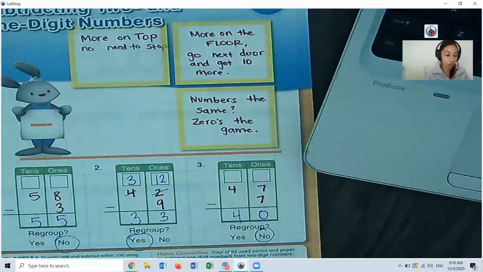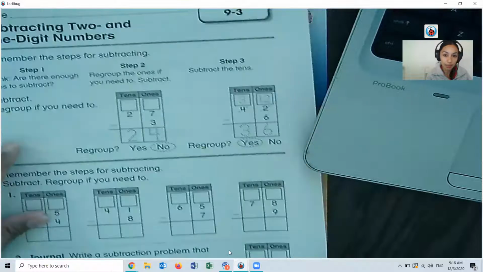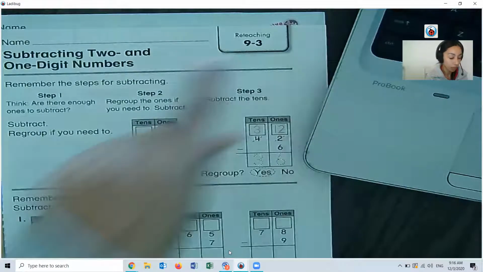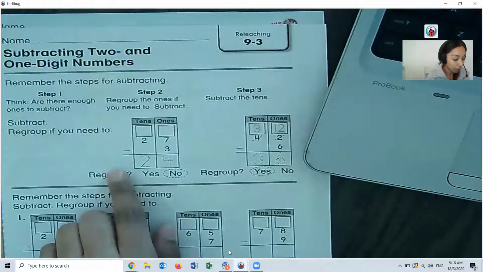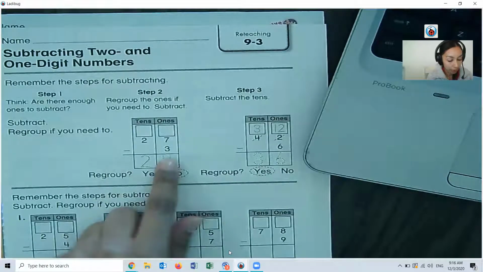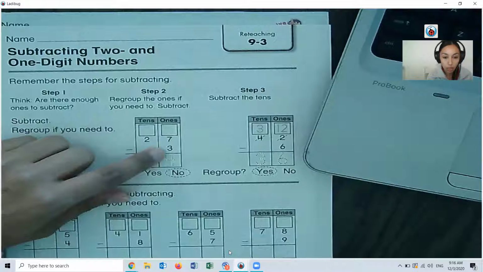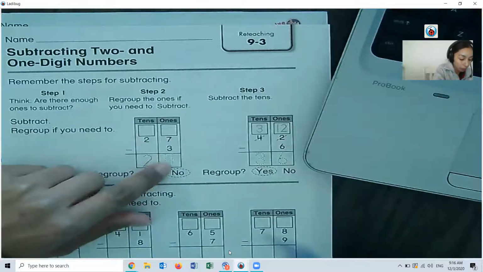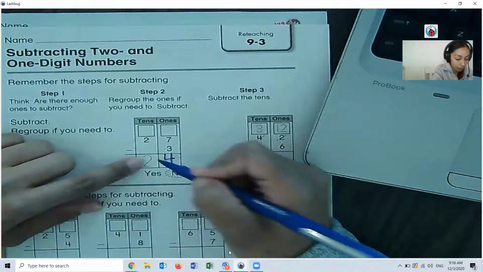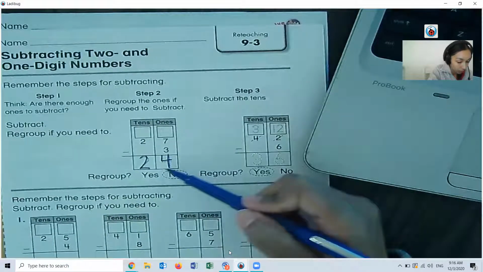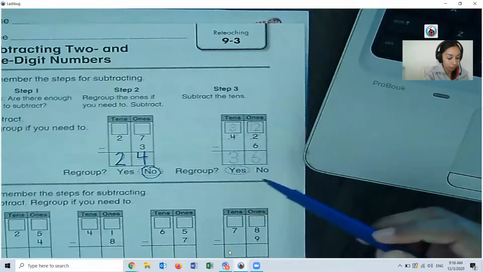We're going to go to this sheet now. I'm on the side that says reteaching 9-3. So we have the example up here of 27 minus 3. So this one, if I look at 7 and 3, there's more on top. No need to stop. 7 minus 3 is 4. 2 minus nothing is 2. Did I regroup? Nope.